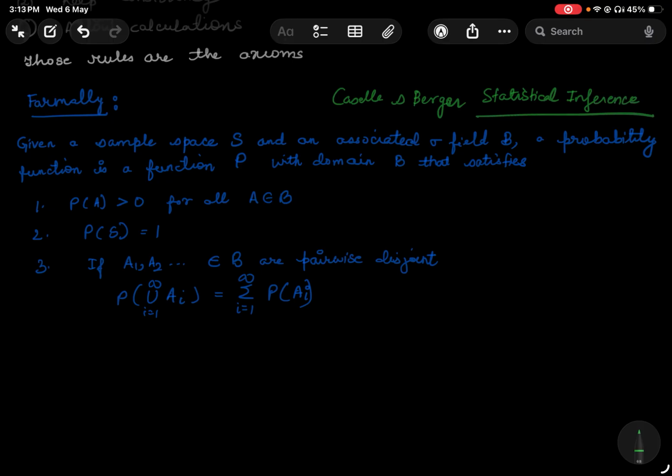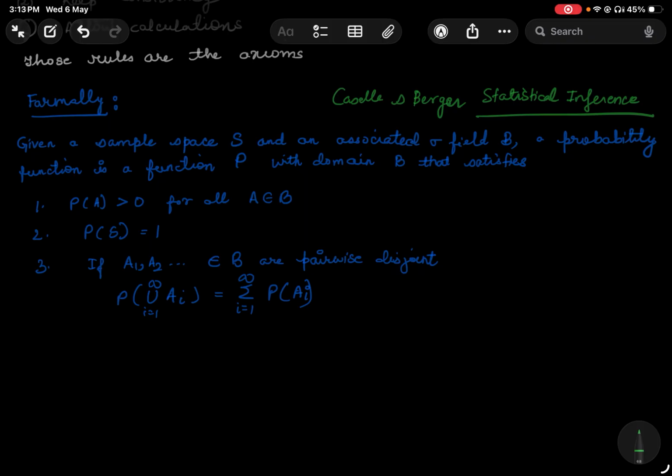So, suppose I have a sample space S and a sigma field associated. I have defined the sigma field to you earlier, and even if we are defining finite sample spaces or we are talking about infinite, countable, uncountable sample spaces, we now know what the sigma field will be, right? With every sample space, there is an associated sigma field that is actually the set of events where we can define the probabilities.